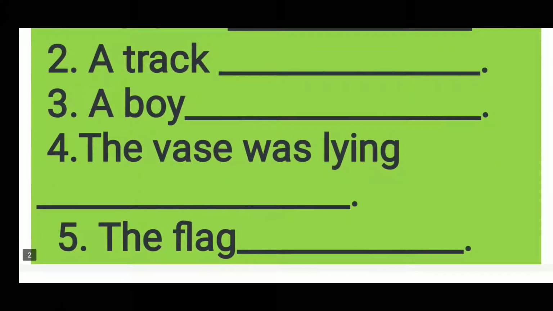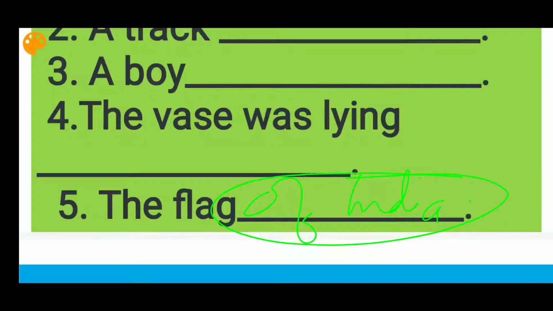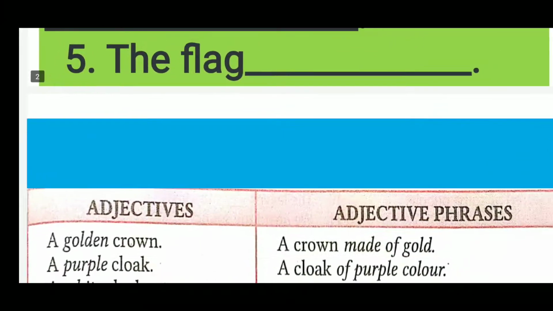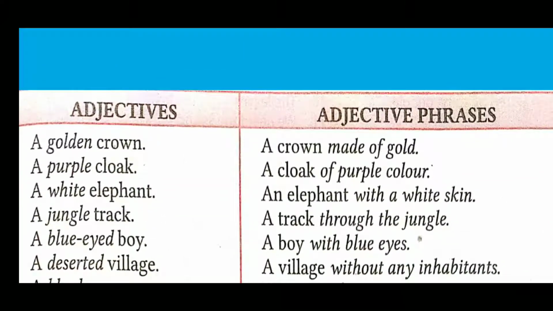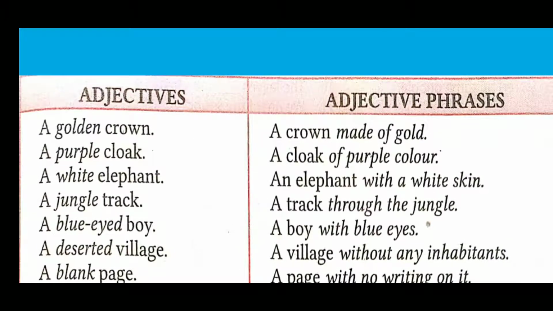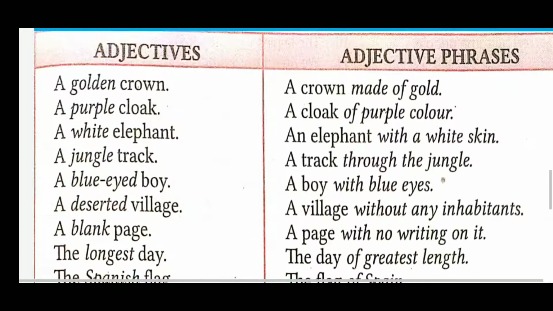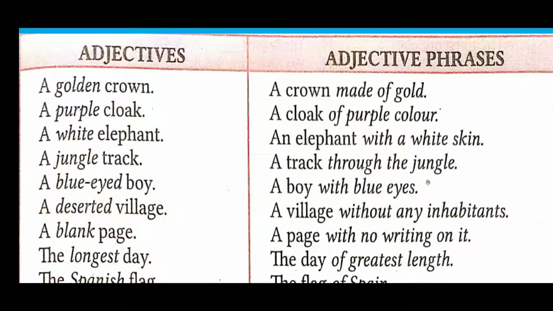Now see the next example. The vase was lying. See the types of phrases. There are two types of phrases, adjective phrases and adverb phrases. Now what are adjective phrases? An adjective phrase is a group of words that does the work of an adjective. As you can see here, there are two columns. In the left column, adjectives are written, and in the right column we have changed the adjectives into adjective phrases.